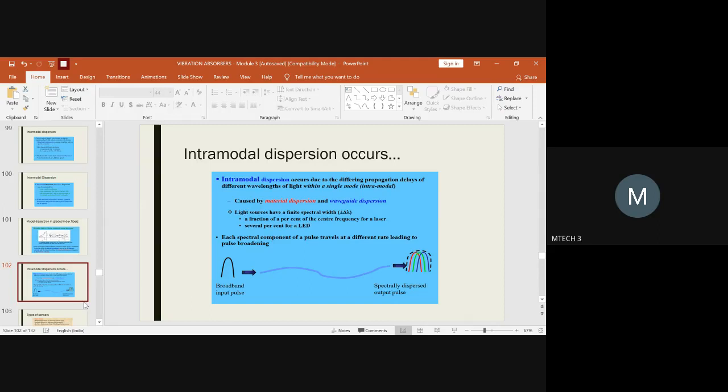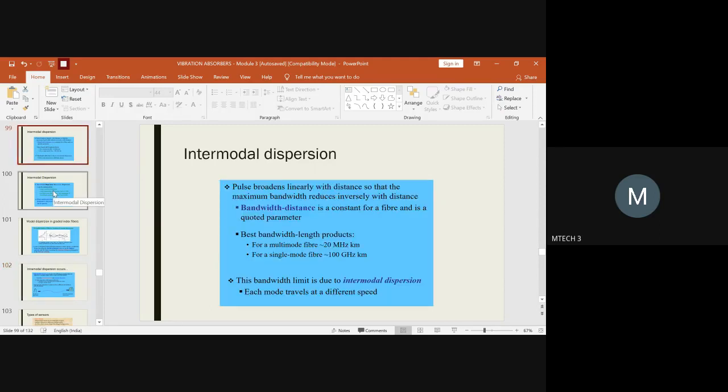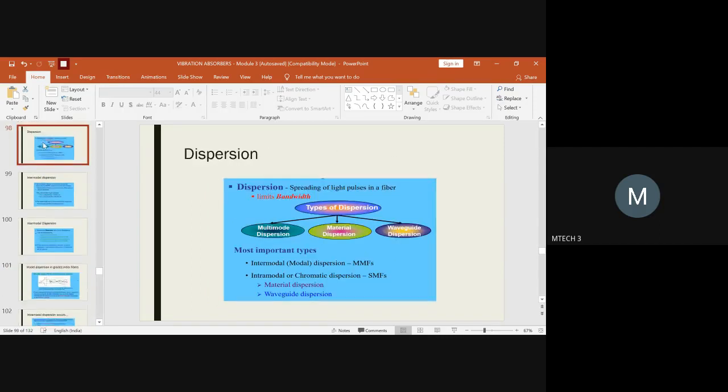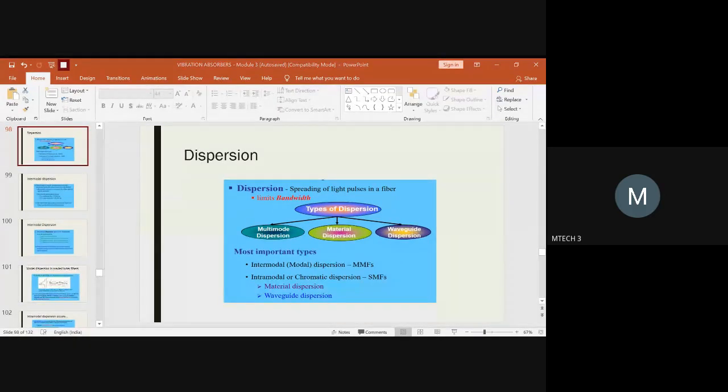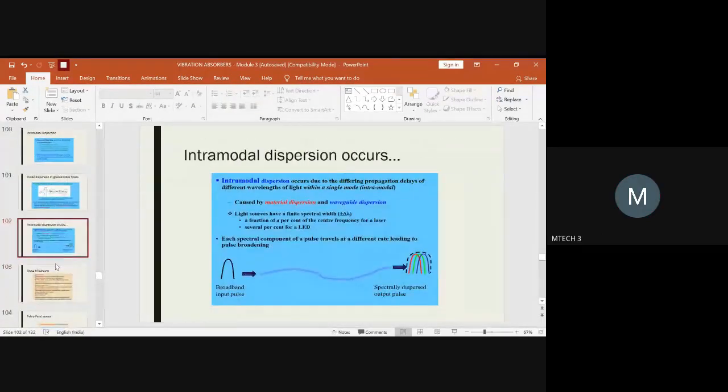So this is about the dispersion phenomena related to inter and intramodal dispersion. After this, we have cleared both types of dispersion phenomena, intermodal and intramodal. Hope this is clear. Any doubts in this? Can I move further? Yeah, so this is about the dispersion phenomena.